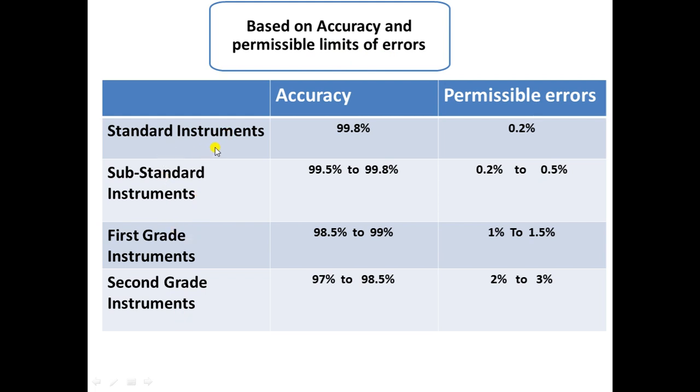First is standard instruments. The accuracy of standard instruments is very high. It is highest. It is 99.8%. So this much accurate will be the reading given by standard instruments. See, when I say reading, it means the value of the quantity to be measured. Okay. And permissible error here is just 0.2%. So these types of instruments are used for calibration.